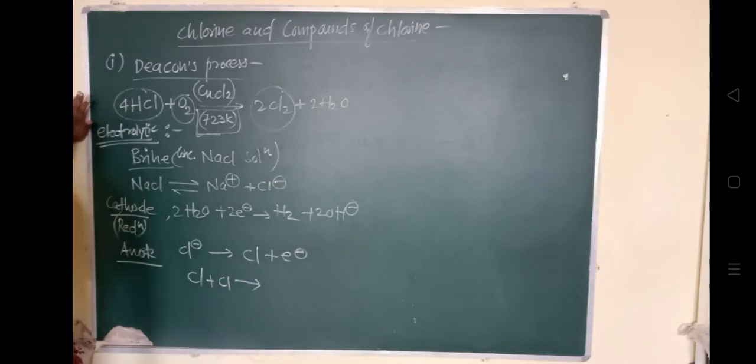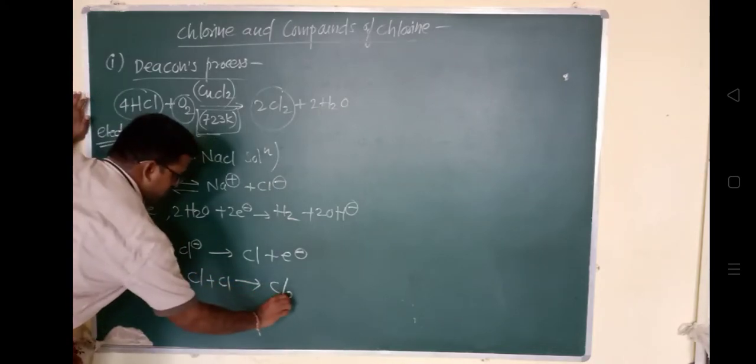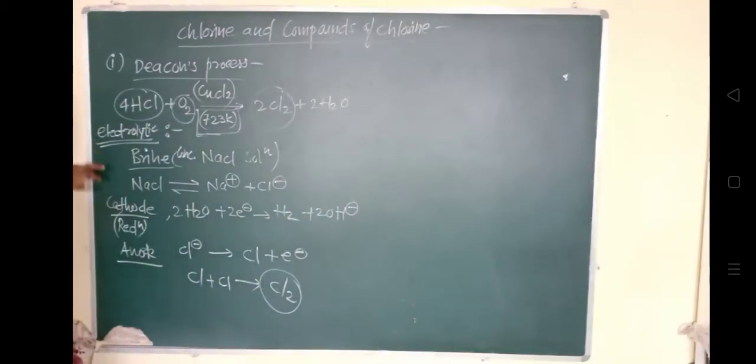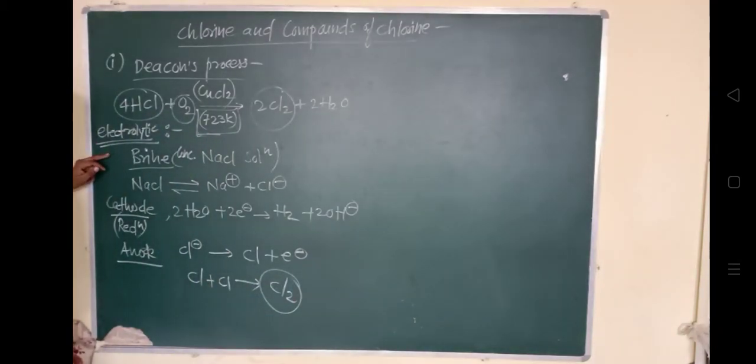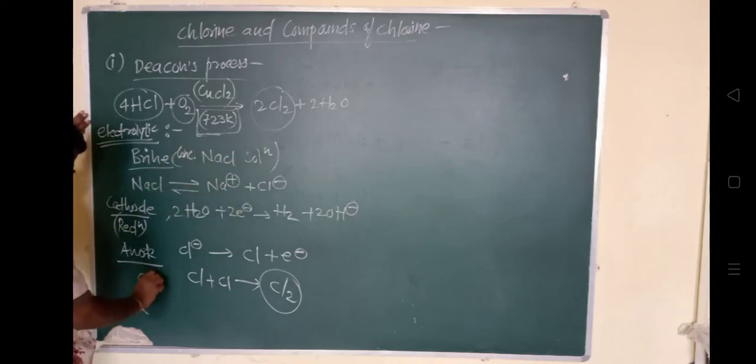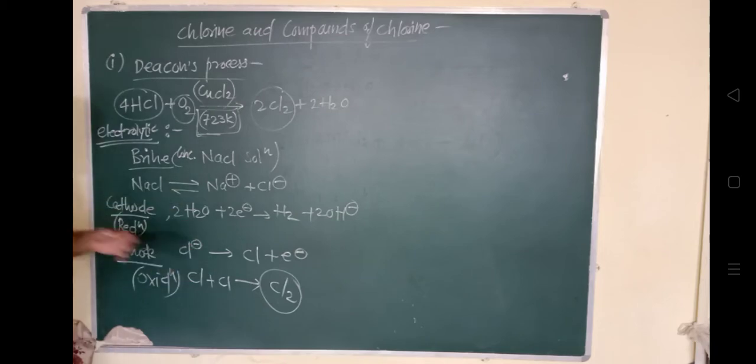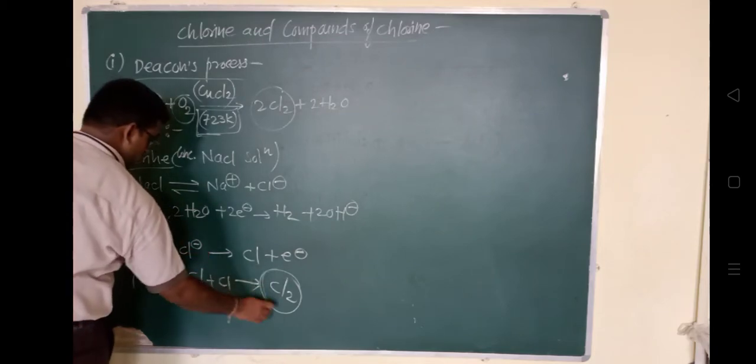So in this way, by the process of electrolysis of this brine solution, brine means a concentrated sodium chloride solution, you know that it will form Na plus and Cl minus ions. At the anode, where oxidation takes place, there is a loss of an electron by the chlorine atom, and in this way two chlorine atoms combine to form chlorine. So this is the method of preparation of chlorine.